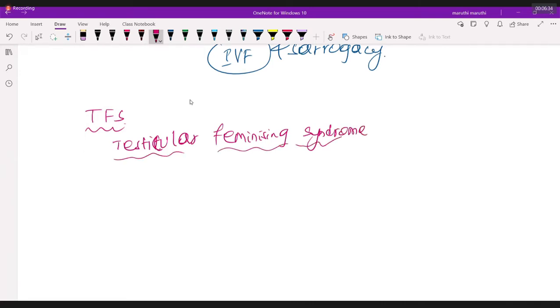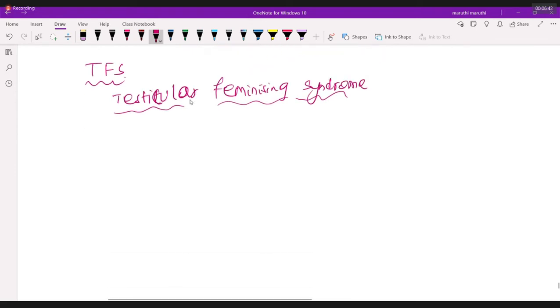Testicular feminizing syndrome. When we need to understand testicular feminizing syndrome, my dear students, we need to understand basic embryogenesis. We need to have a clear picture to understand TFS. What exactly happens here is a simple aspect. Now listen to me. You have testosterone in males.